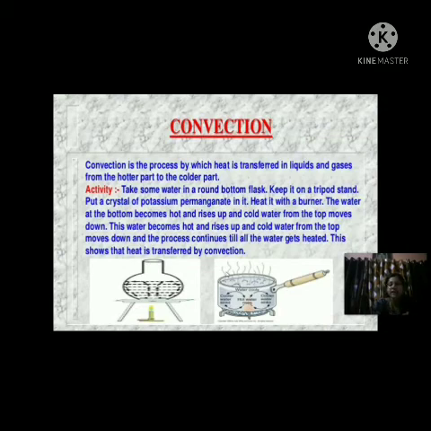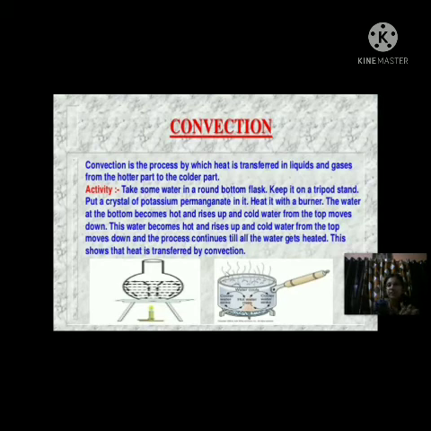Okay, now see what is the basic difference between conduction and convection. This is the basic difference, that in conduction no actual movement of particles occurs. The particles only vibrate about their fixed position. But in convection, the actual movement of particles occurs. The particles will move themselves for transferring the heat from the hotter part of the liquid to the colder part of the liquid, and in this way the whole water gets heated up.